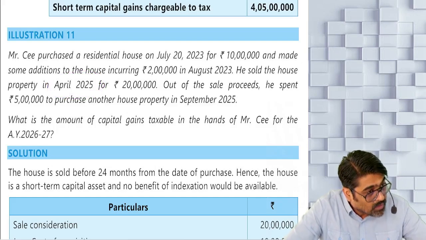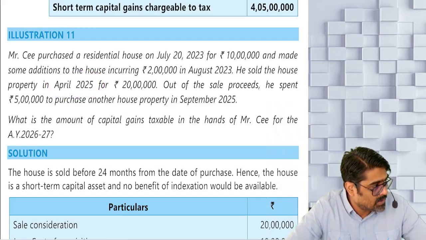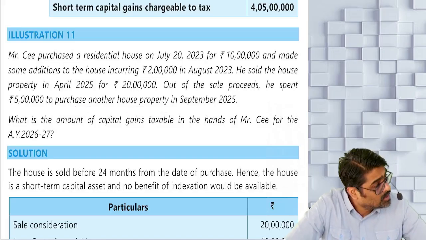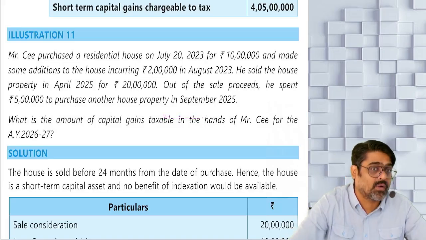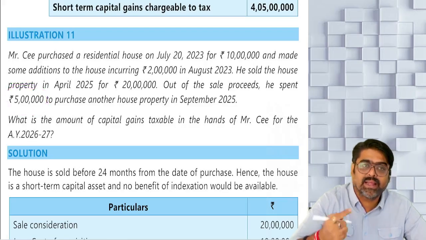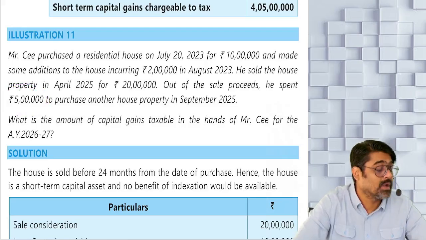Within 1 year backward or 2 years forward, you have to purchase a new property. So the new property is purchased within 2 years forward, and it is also purchased prior to the due date of filing your ROI. Yes or no? So this investment of 5 lakh would have allowed you to take the exemption under section 54, provided the gain of the old property would have been long term.